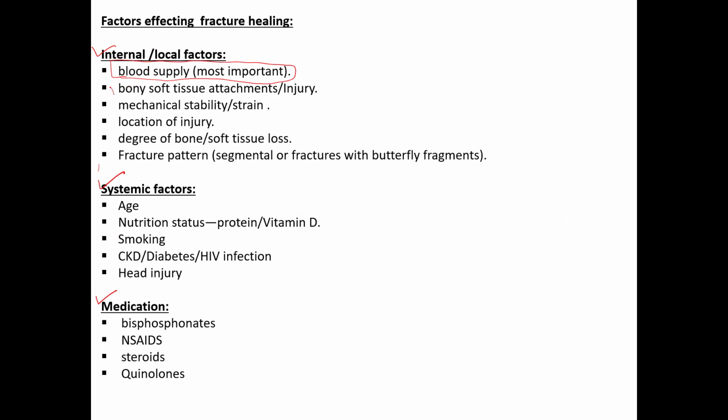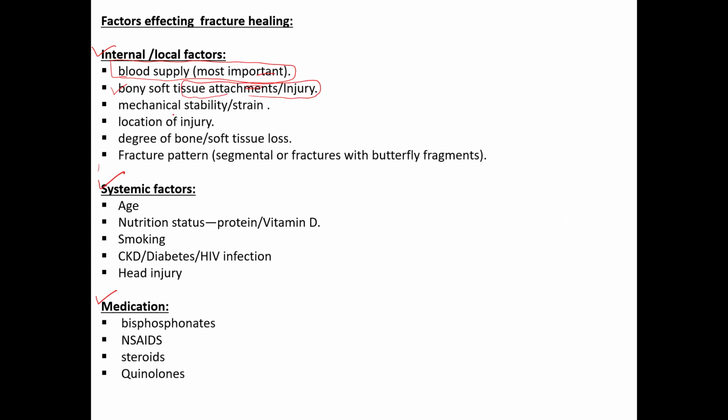Then soft tissue attachment. Why is soft tissue attachment important? Because after the injury, sometimes there is an open fracture, so there is loss of periosteum, sometimes loss of surrounding muscle and all. If that is lost, then the proper vascular supply of the bone is hampered and the patient will have a problem with the healing. So bony soft tissue attachment.